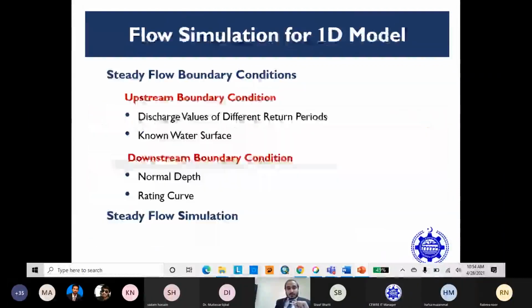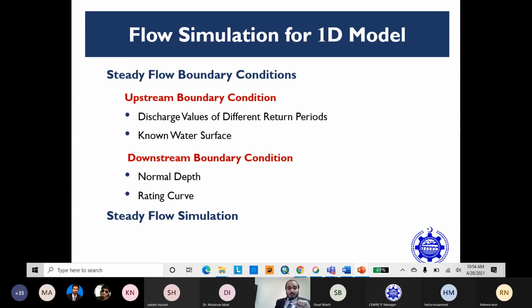And the third part is the flow simulation for the 1D model. We have two types of flow simulation available: steady flow simulation and unsteady flow simulation. The third one is quasi-unsteady flow simulation. The first one is steady flow simulation. Steady flow simulation is basically used for